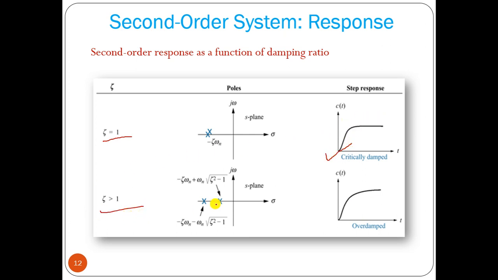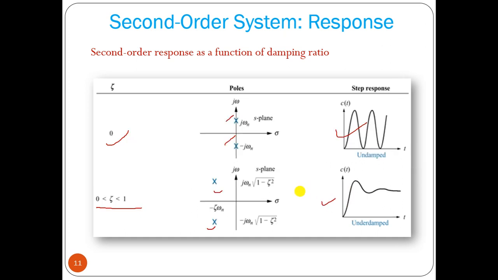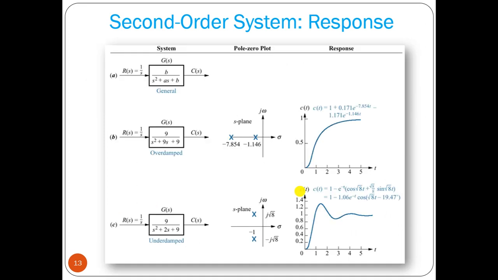Zeta greater than 1, we have two real poles on the negative real axis, it is overdamped, no oscillation. Okay, so these are the four types of response that we are getting. Now for that, we can take some example, like say the overdamped case.